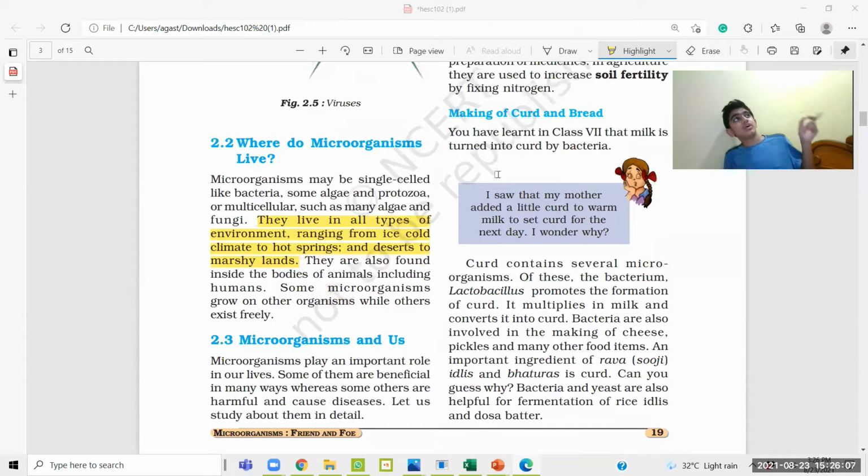If you remember, among the rod-shaped bacteria, I was talking about lactobacillus. This lactobacillus promotes the formation of curd. It multiplies and converts the milk into curd. This is how you obtain curd from milk. For this, you need a microorganism called lactobacillus. Similarly, it is not only curd, but we can use microorganisms to make other food items, like bread or cake and others.